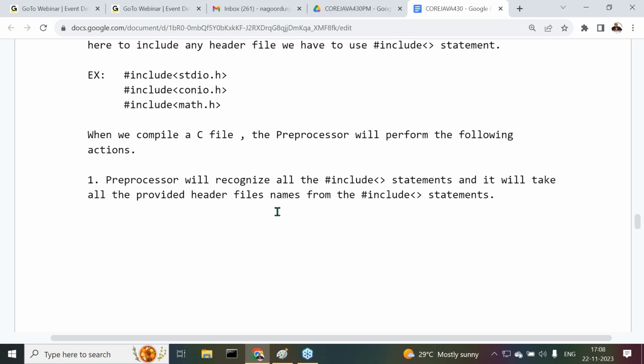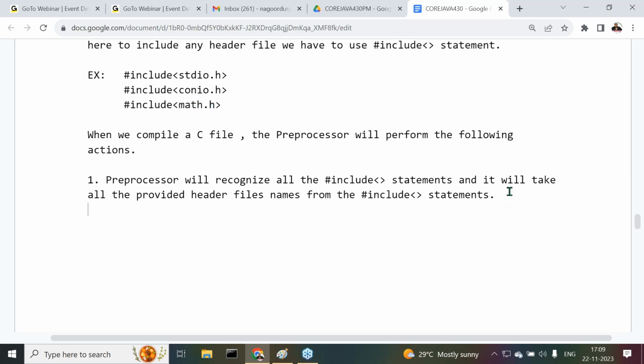Next, having taken stdio.h, conio.h, math.h, the preprocessor will go inside the C software and search for these header files inside the C software.